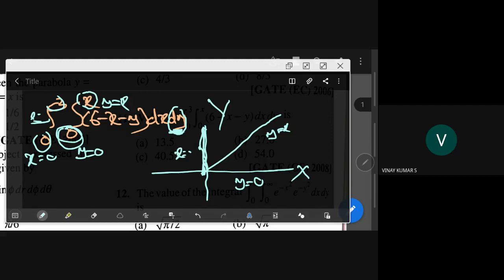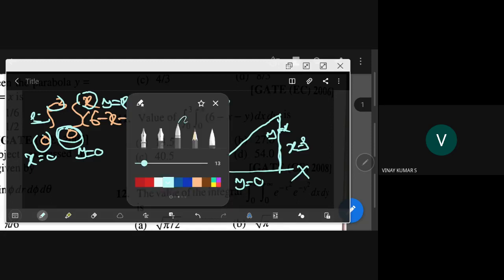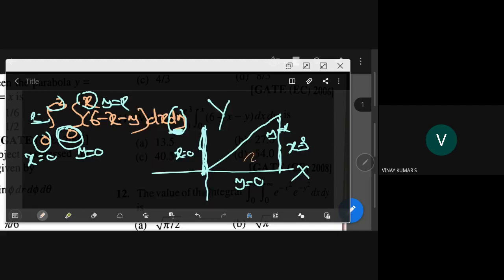And x is equal to 3 will be here. So where is the region of integration? This is the region of integration, the triangle.